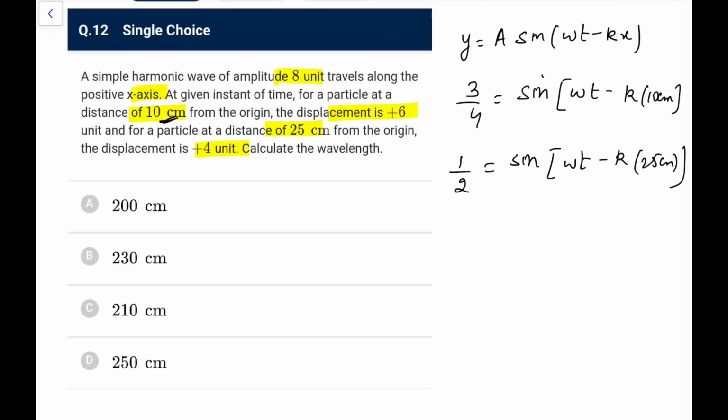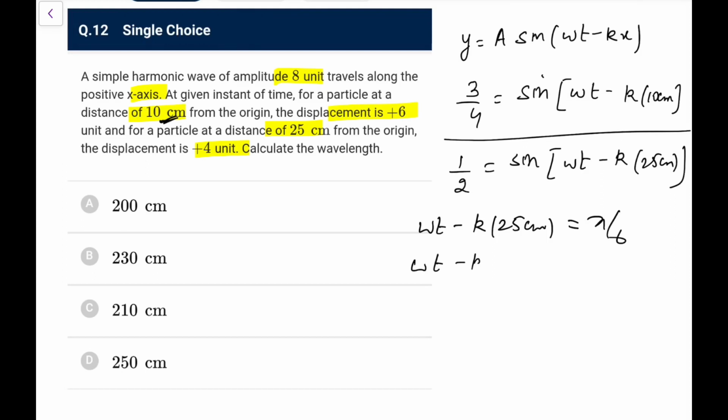Now this angle I can equate as, let's say, pi by 6 or 5 pi by 6, whatever. I don't know how to equate this particular thing, and this is not going to be an easy thing for me. Let it be pi by 6: omega t minus k into 25 centimeters is pi by 6, that I can do. Now for this I can simply say omega t minus k into 10 centimeters is sine inverse of 3 by 4. I don't know what that value is exactly.